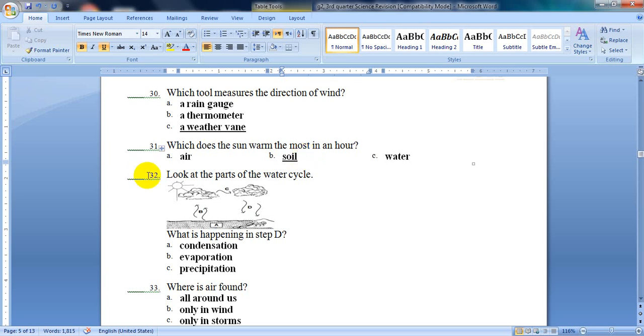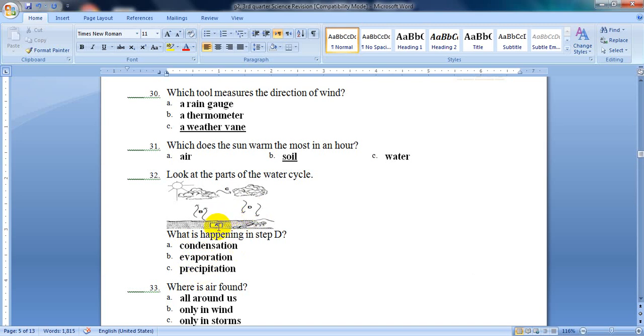Now question number 32. Look at the parts of the water cycle. Here you have a picture of the water cycle. What is happening in step D? Here, which step is it? Condensation, evaporation, or precipitation? Let's remember what happens in the water cycle.